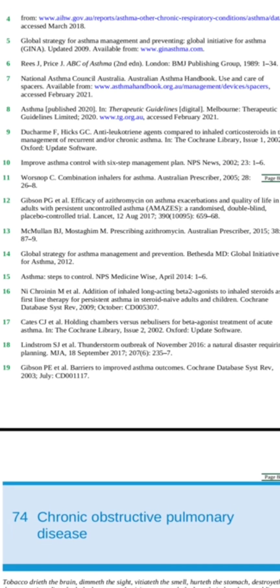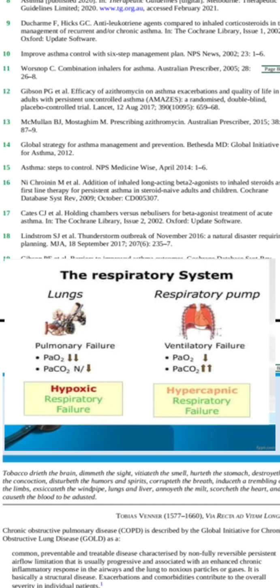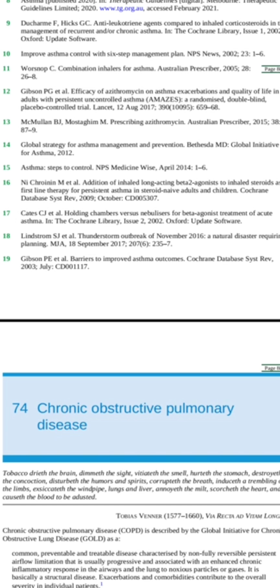There are some few MCQ points as well, like respiratory failure. In type 1 respiratory failure, there is hypoxia, but in type 2 respiratory failure, there is hypoxia and hypercapnia as well. Indication of mechanical ventilation in asthma: there are two indications. If saturation is below 85% and if the patient has hypercapnia, these two are the indications for